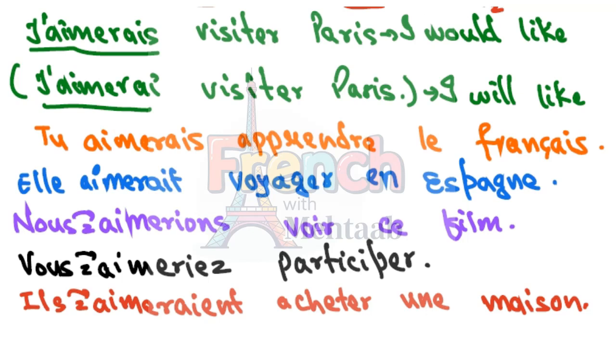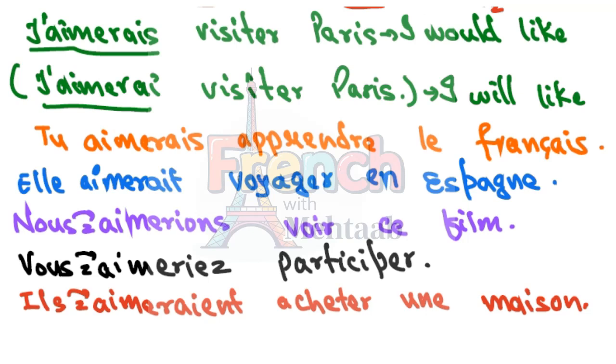Now let's read these sentences one more time. The first sentence: J'aimerais visiter Paris. I would like to visit Paris. Then, tu aimerais apprendre le français. You would like to learn the French. Third sentence: Elle aimerait voyager en Espagne. That means she would like to visit Spain.